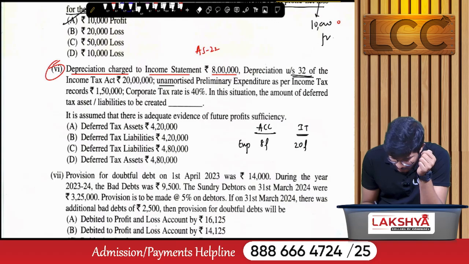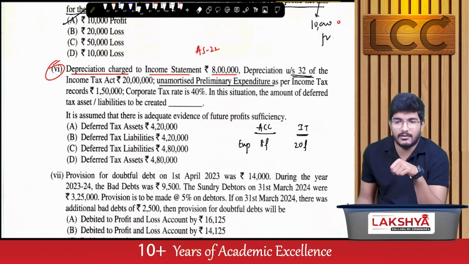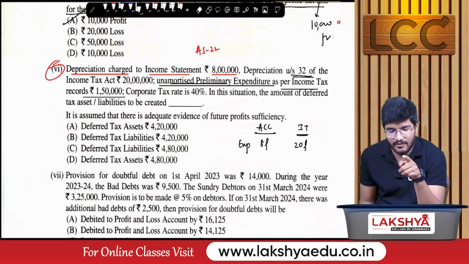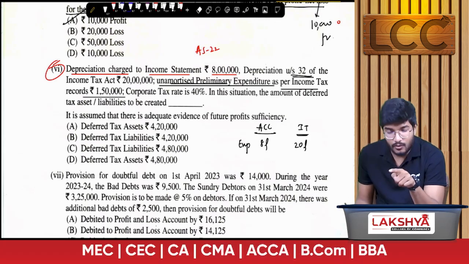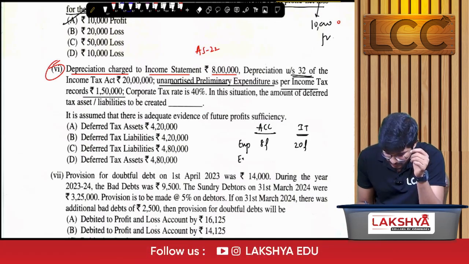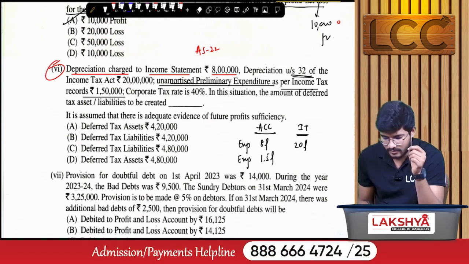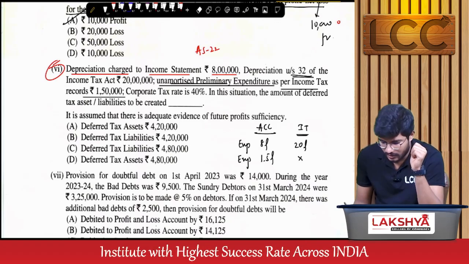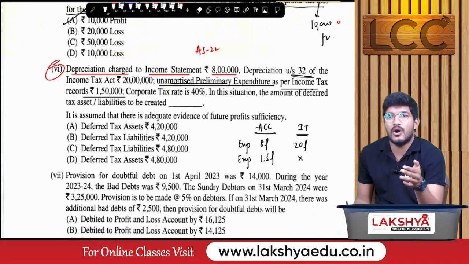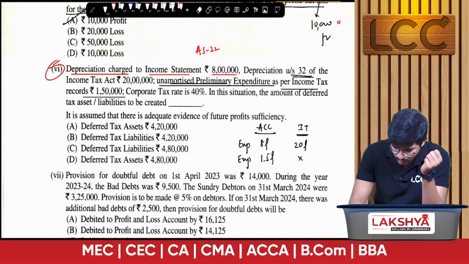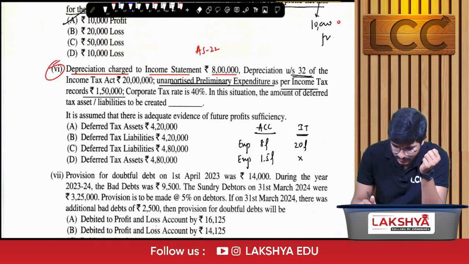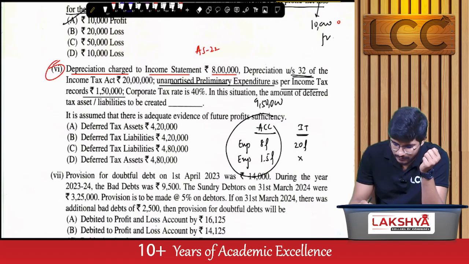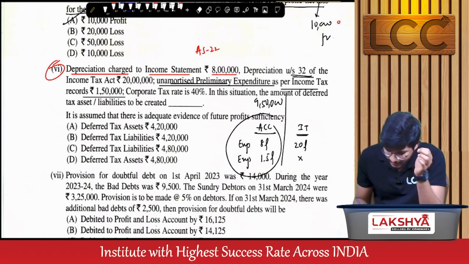And there is an unamortized preliminary expense as per income tax. That means the unamortized preliminary expense as per income tax records is 1,50,000. As per accounting, they already debited expenses of rupees 1.5 lakh, whereas under income tax, they did not debit the expense because it is unamortized. That means not yet transferred. Now, the total is 8 lakhs plus 1,50,000, which is 9,50,000 expensed as per accounting, whereas income tax debited